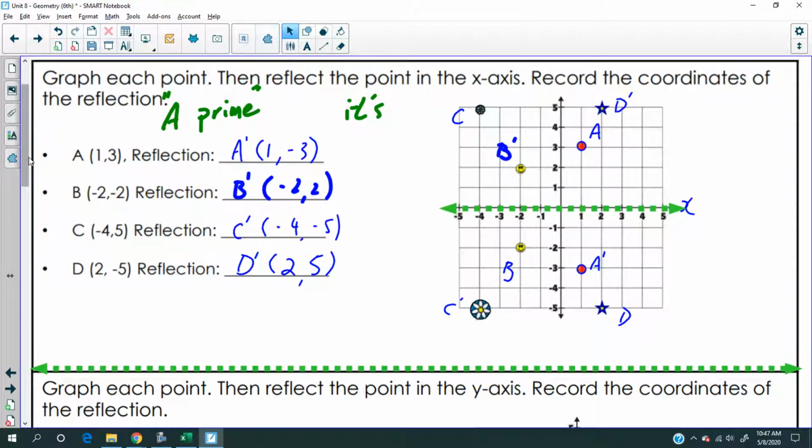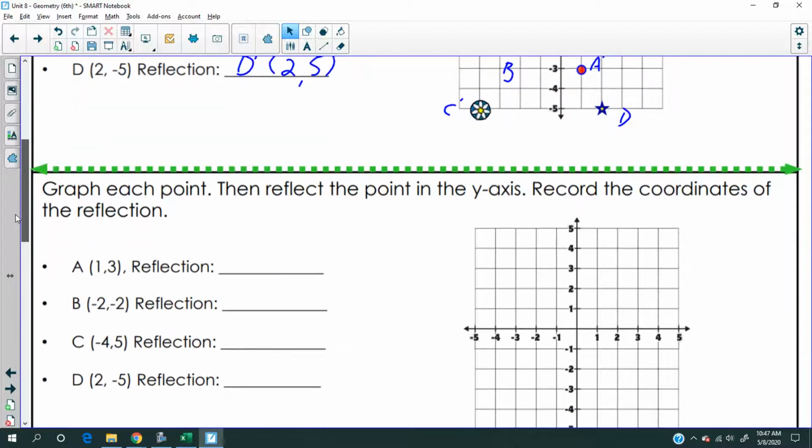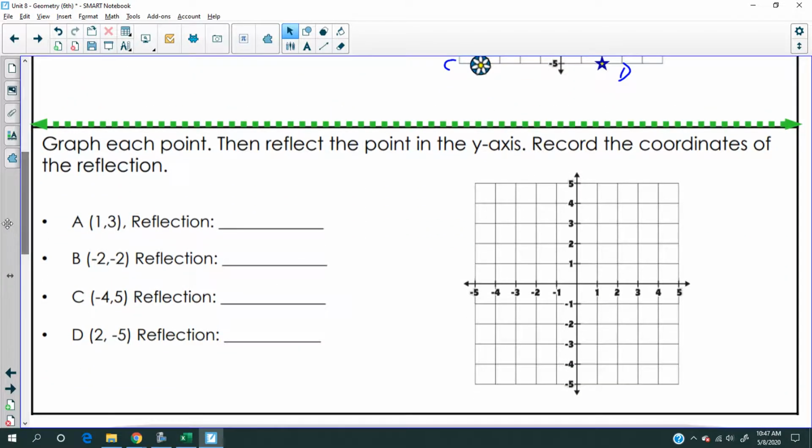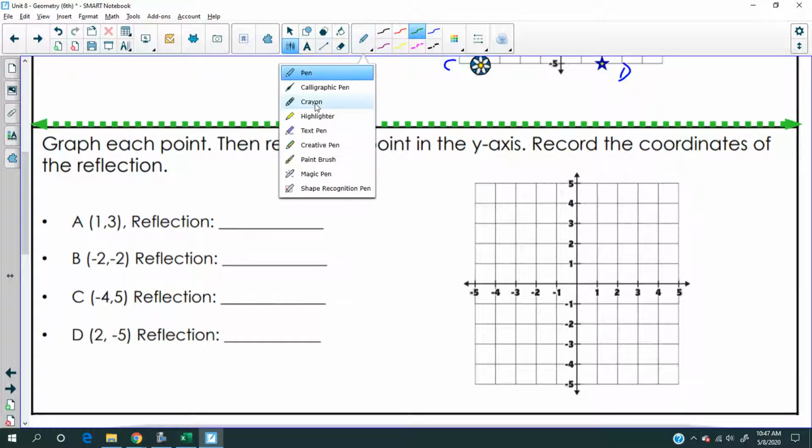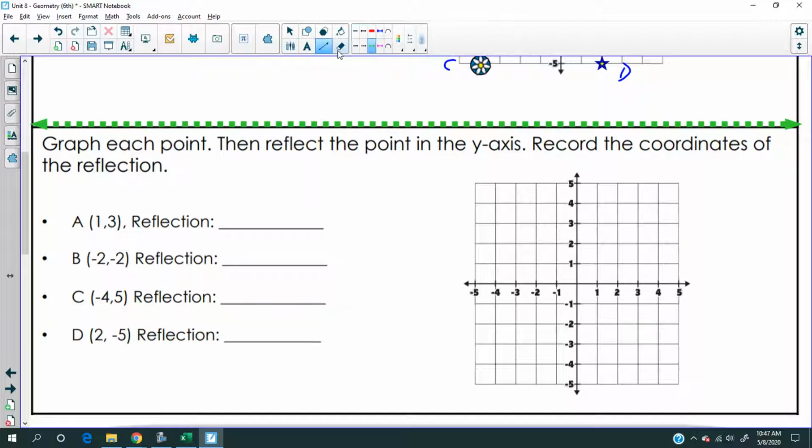So today what we're going to do is the same, but now we're going to reflect across the y-axis. We're going to plot some points, and then do the same, except with the difference that this time the mirror is across the y-axis. Maybe I should have done that Friday. So this may be a little bit more clear. And I like this line a lot.